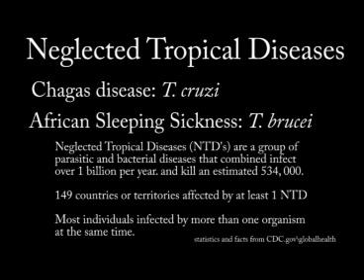149 countries or territories worldwide are affected by at least one neglected tropical disease, and most individuals that are infected will be infected by more than one organism at the same time. Most of the diseases you are observing in this exercise are not common to the United States. However, many of them have major health and economic impacts worldwide. The CDC estimates that over 1 billion people suffer from substantial illness caused by a neglected tropical disease. This makes it extremely important for microbiologists to understand the process of disease and the parasites that are involved in causing them.